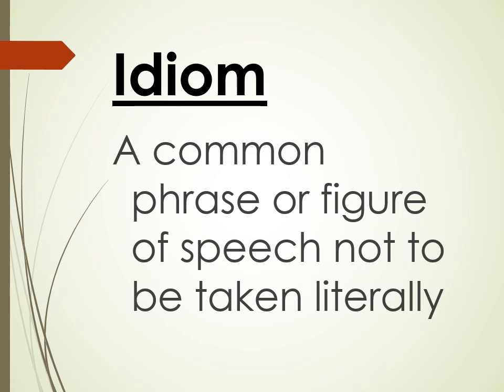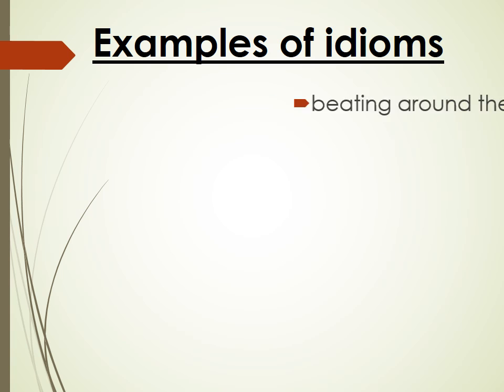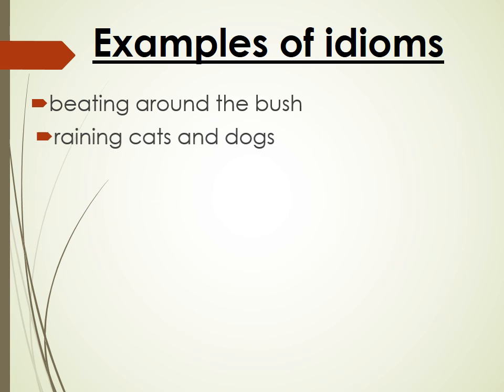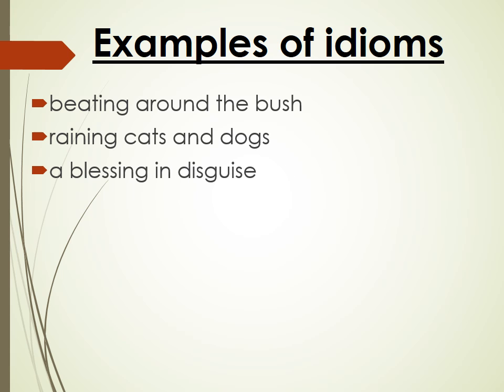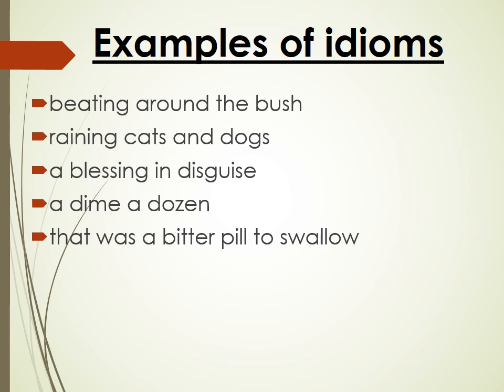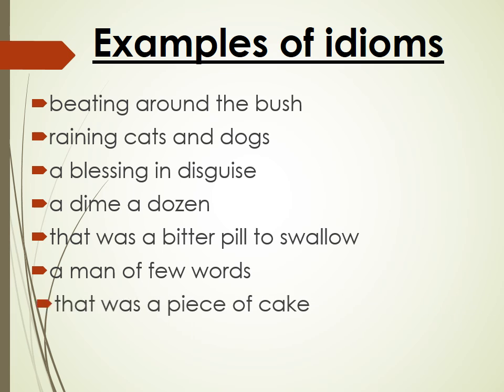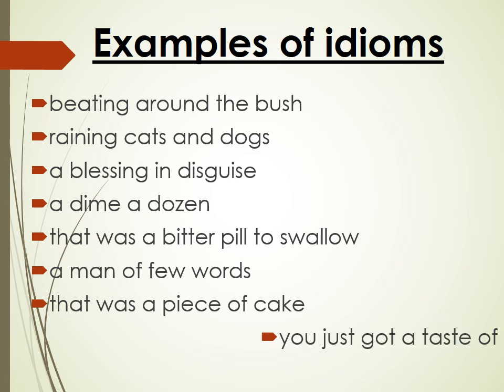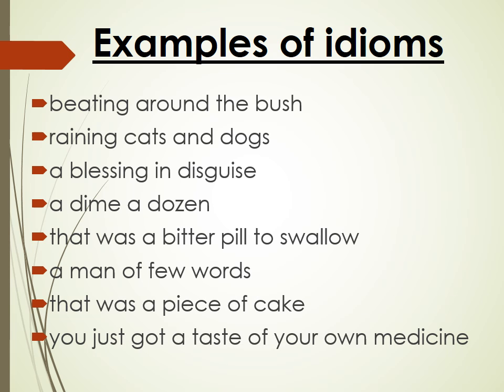Idiom. An idiom is a common phrase or figure of speech not to be taken literally. Examples of idioms: beating around the bush, raining cats and dogs, a blessing in disguise, a dime a dozen, that was a bitter pill to swallow, a man of few words, that was a piece of cake, and you just got a taste of your own medicine. All of these are not meant to be taken literally, they are expressions.